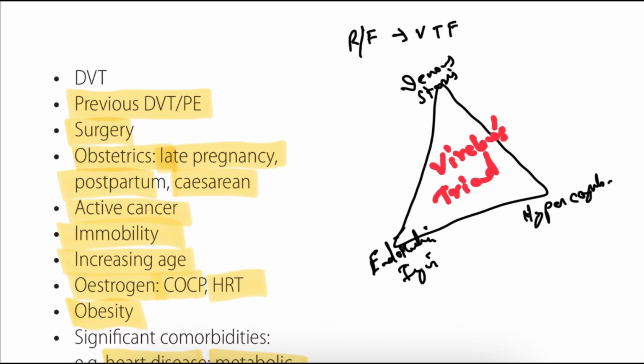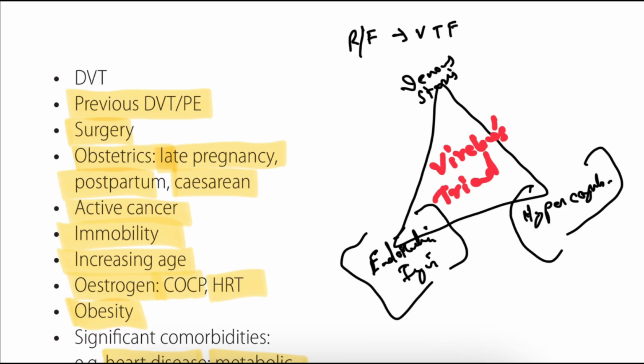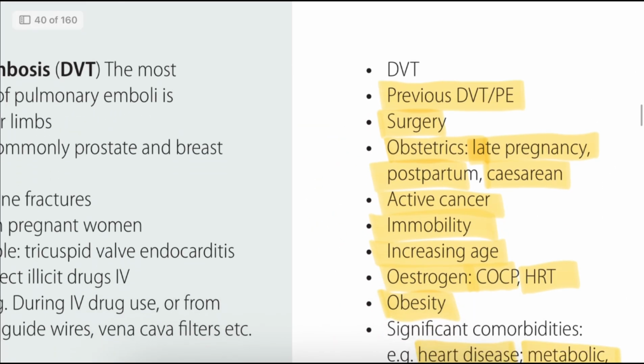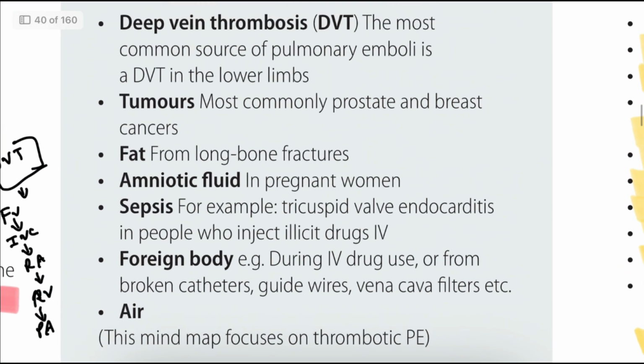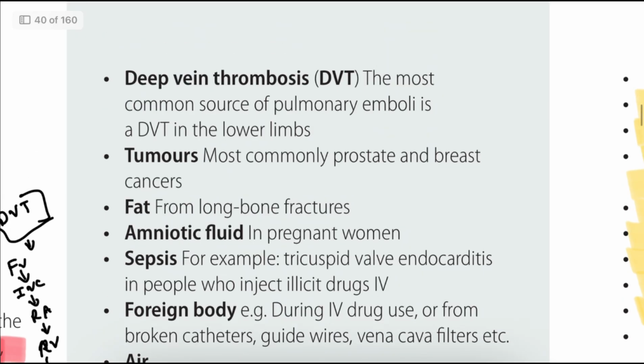So the patient will get venous stasis if the patient is immobilized. That means if the patient has had any recent surgery, the patient will get venous stasis. Next, we can see endothelial injury because of trauma or surgery, and hypercoagulability because of cancer or pregnancy.